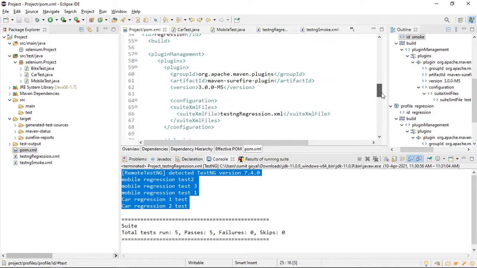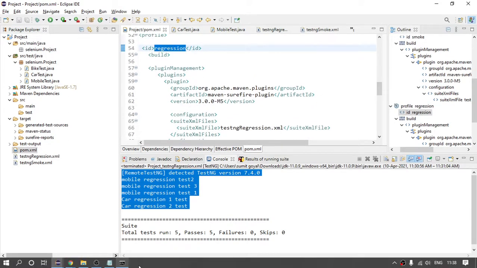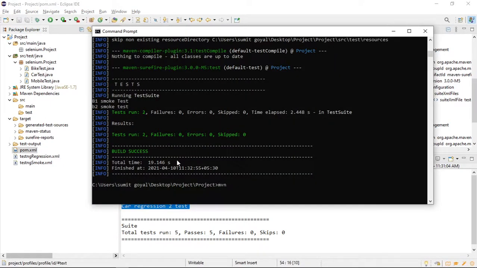When I need to run the regression test case, I give the ID as regression. So you can say mvn test -P, the profile name. This is a command again, equals smoke. If I say smoke, right after the test, if I hit enter, let us see which output we should see on our screen.